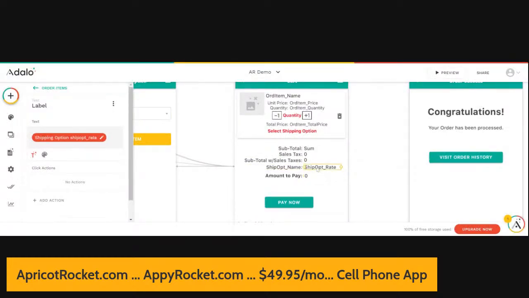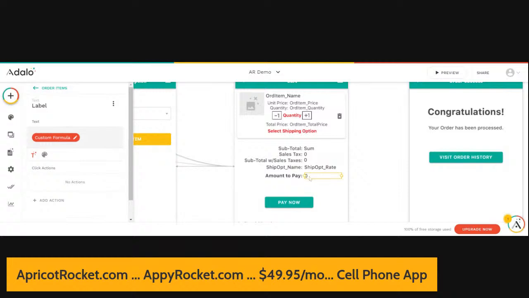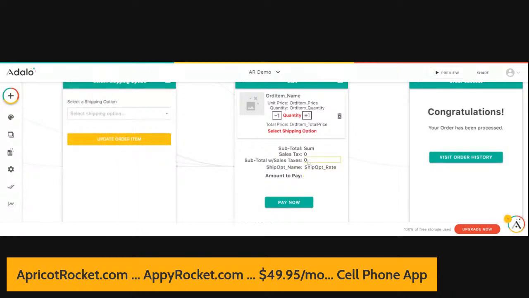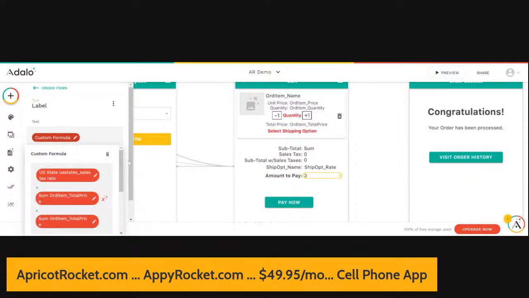All right, so not quite sure why we have a problem. So let's click here, shipping option, ship rate, current order item, shipping option, ship rate. If I click on this one, custom formula, logged in user, all order items. Okay, so you know what I'm going to try? I'm going to get rid of this value. I'm going to take this subtotal and copy it, and I'm going to move it down, see if we can play with the system here.